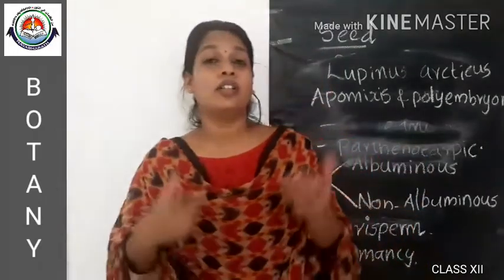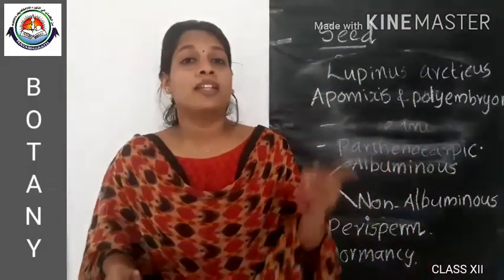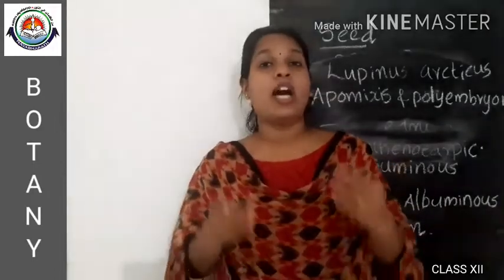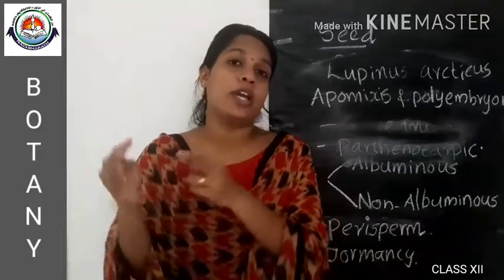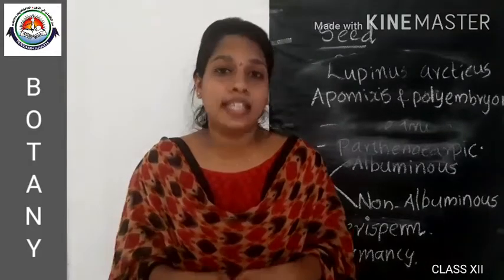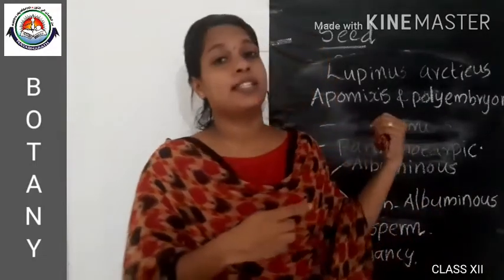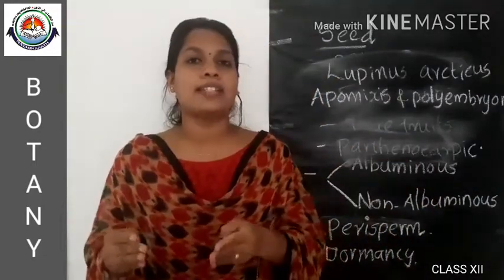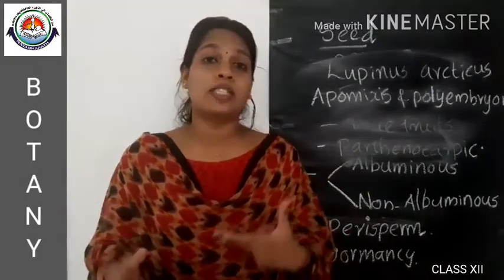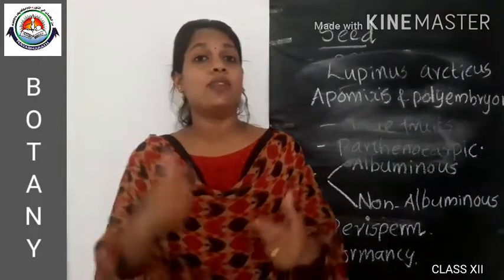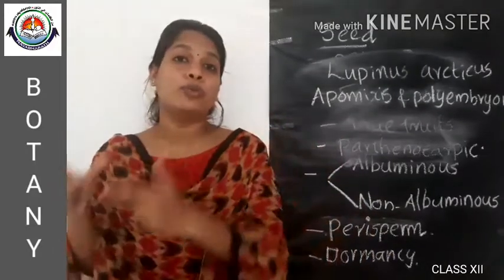There are different ways to form an apomictic seed. The first one is that a diploid egg cell, without undergoing reduction division, forms into an embryo and finally into a seed. More often, in cases like citrus and mango, the nucellar cells start dividing and protrude into the embryo sac and form an embryo.